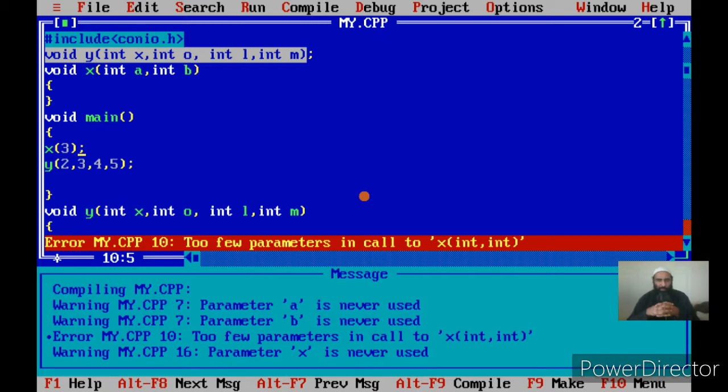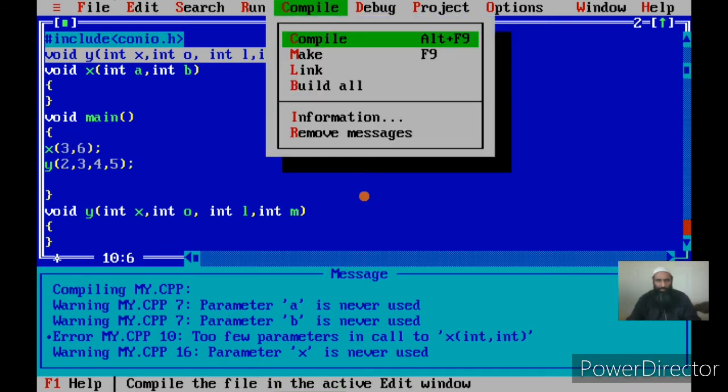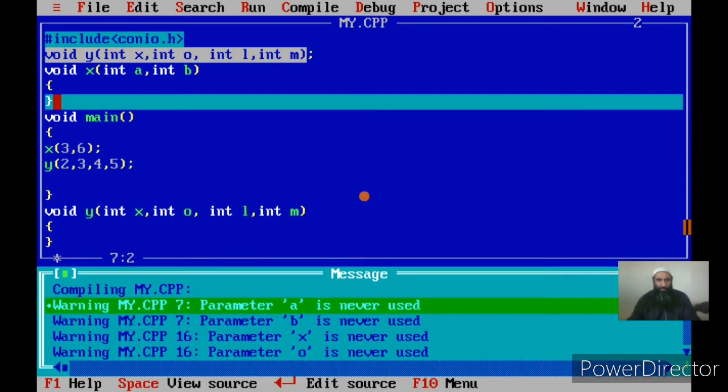So the number of actual parameters should be the same as the number of formal parameters. It cannot be less. Once I fix that and compile again, the error will not be there because I have passed as many actual parameters as there are formal parameters.